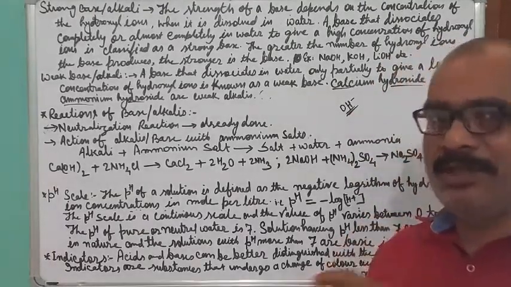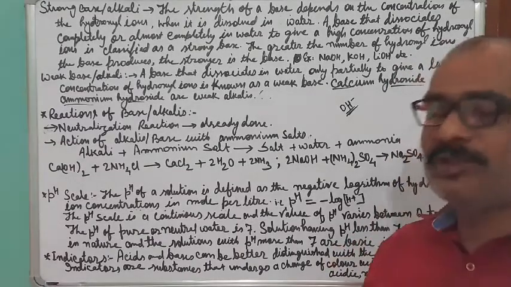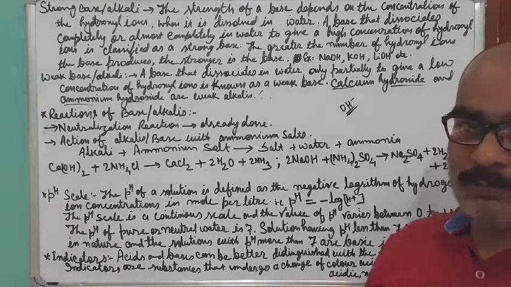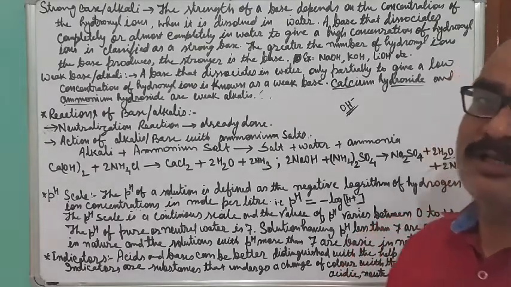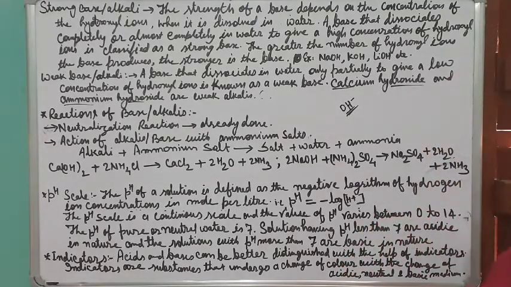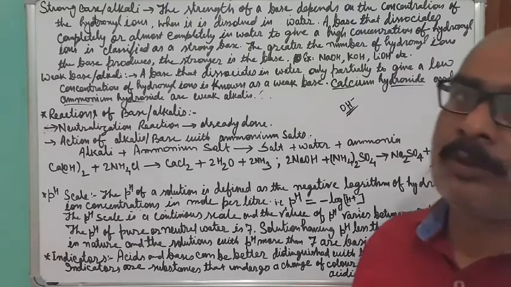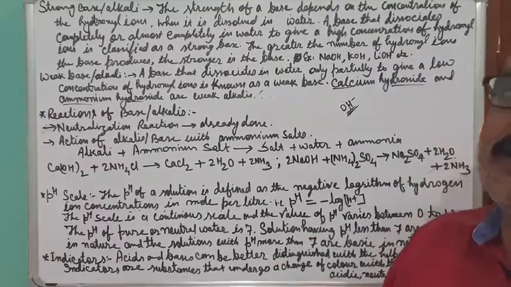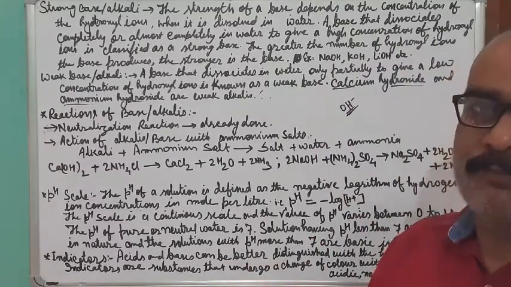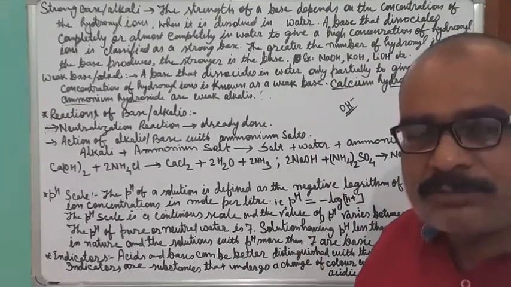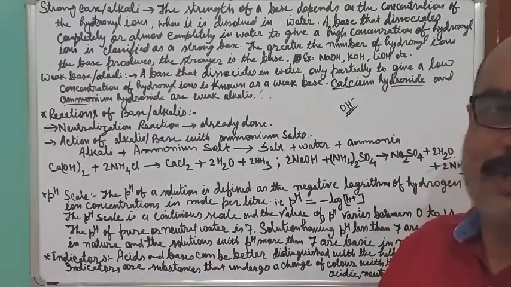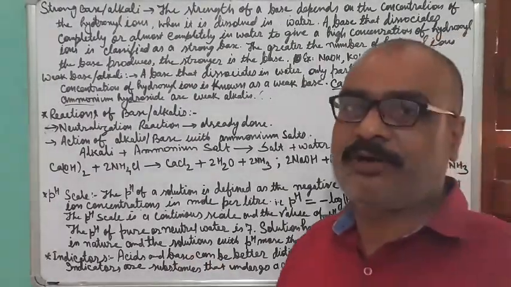When the base dissociates almost completely, around 100%, it produces a very large number of hydroxyl ions. When there is a large number of hydroxyl ions, it is known as a strong base, because its action will be very fast and furious.